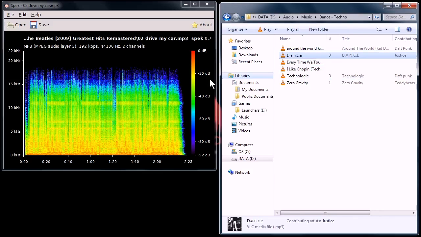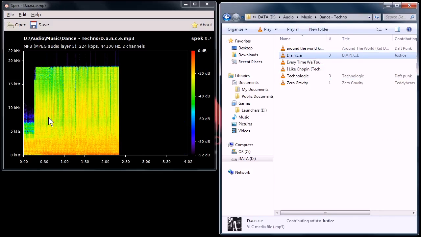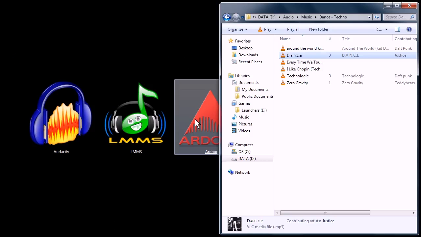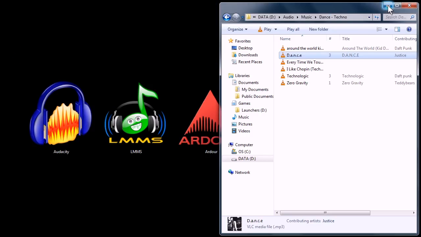Like I have a file here that I can throw in here and I can tell right away that the tops of the audio file have been clipped off. So even though it says it's a high quality audio file from the specs of it, I can tell that it's not really that great. And I guess you can, in theory, tell by listening to it too. But it's a great tool for a quick glance at what kind of quality of audio you're going to be working with.